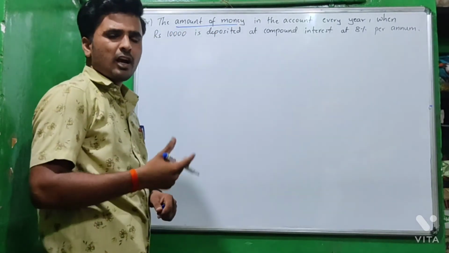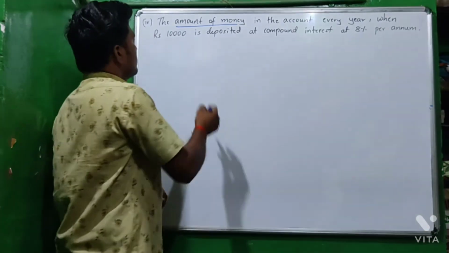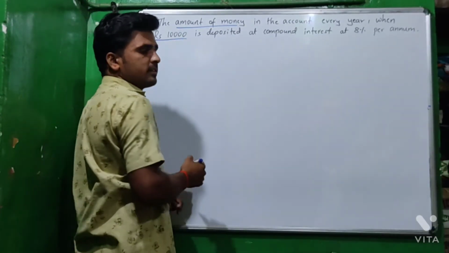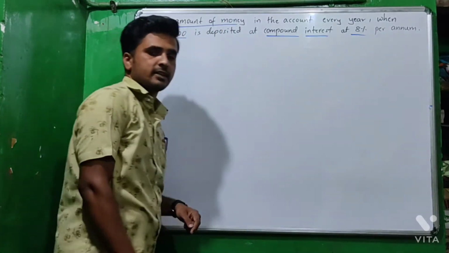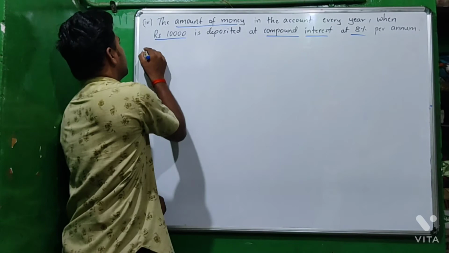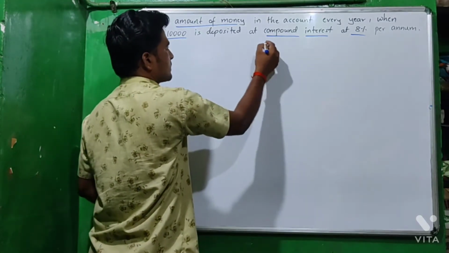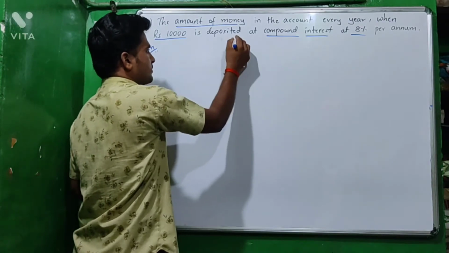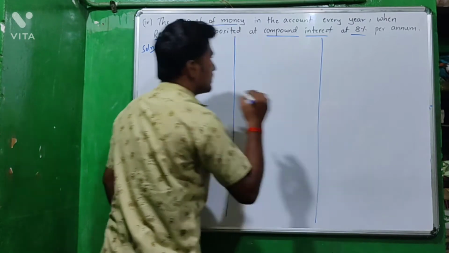Here the deposited amount is 10,000 at a compound interest at 8% per annum. Okay, listen here, solution.